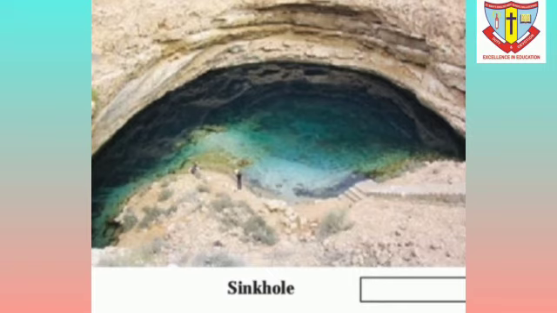Work of groundwater and landforms produced. The rainwater seeps below the earth's surface through porous rocks or cracks in the rocks. This water accumulates in the non-porous layer of the rock. This accumulated water is called groundwater. The soluble minerals in the water get dissolved and flow with the groundwater. This is the erosional work of the groundwater.